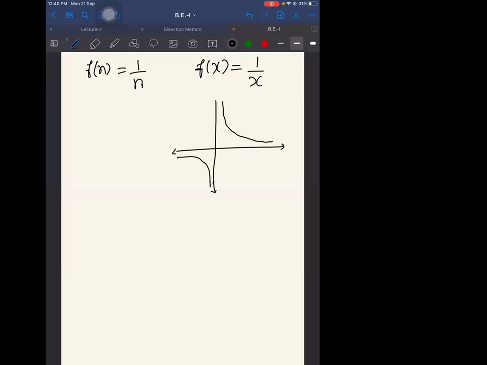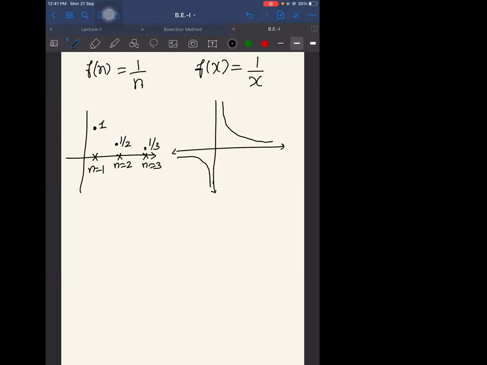So if we plot a sequence, we get only dots. That's 1 for n equal to 1, and for n equal to 2 it is half, and for n equal to 3 it is 1 by 3, and so on.